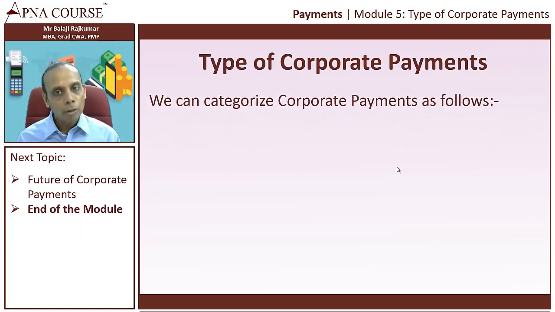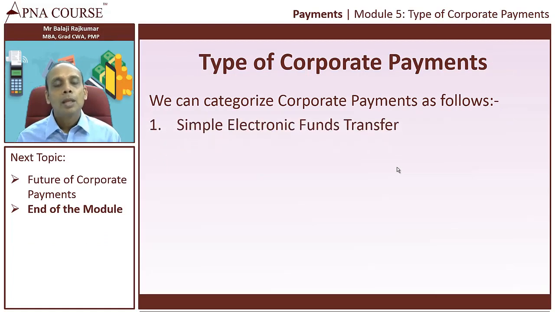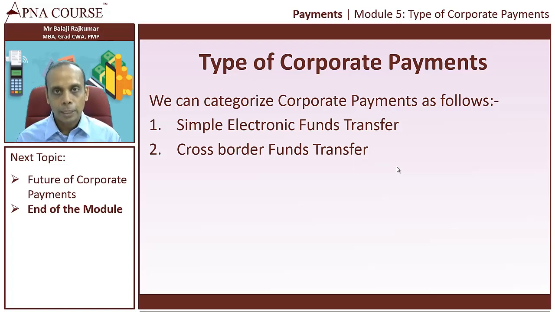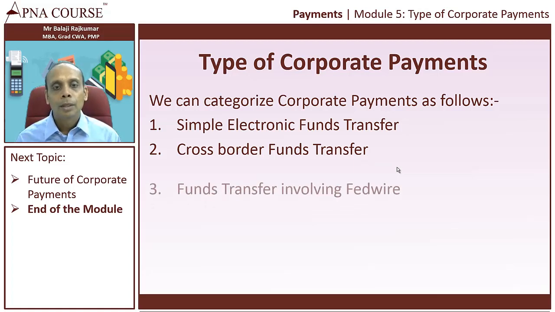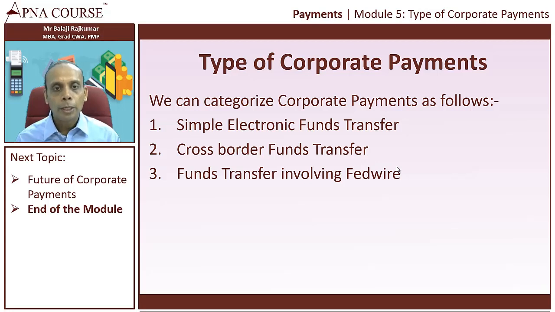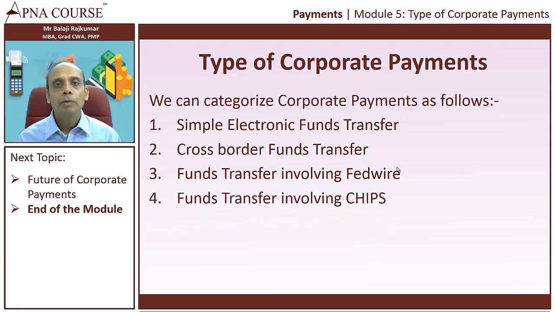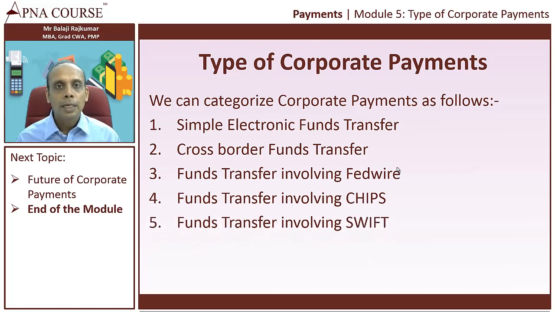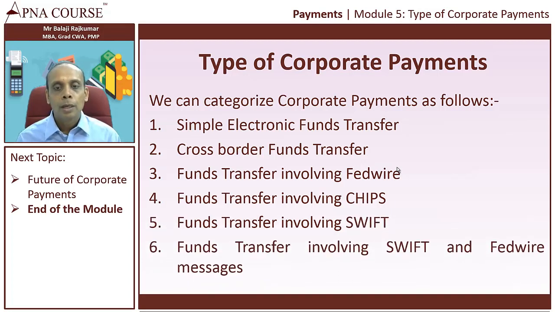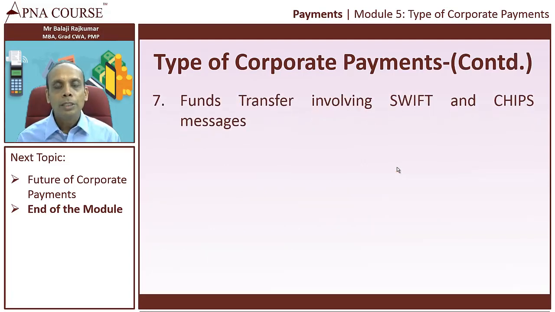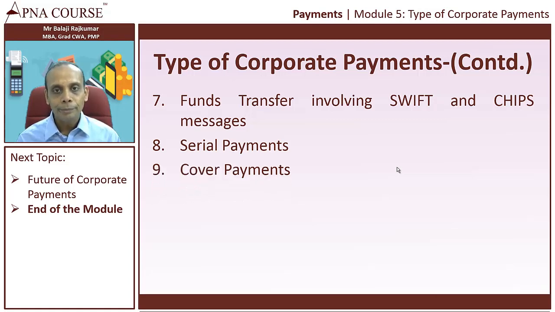Now let us see what are the types of corporate payments. Simple electronic funds transfer, cross-border funds transfer involving Fedwire, funds transfer involving CHIPS, funds transfer involving SWIFT, funds transfer involving SWIFT and Fedwire messages, funds transfer involving SWIFT and CHIPS messages, serial payments and cover payments. Now let us see what are these payments in detail.